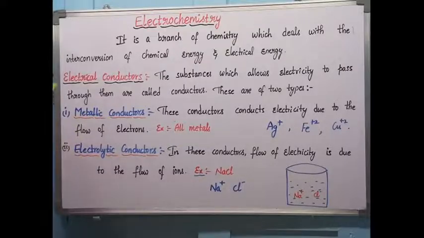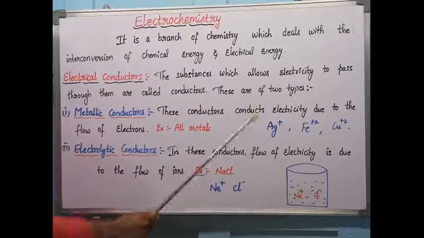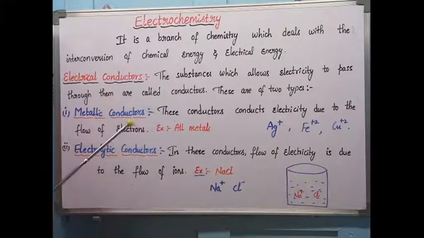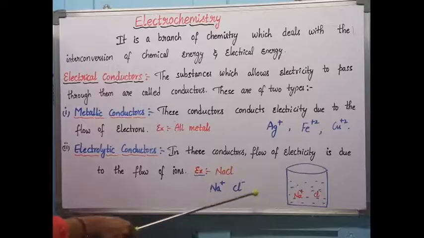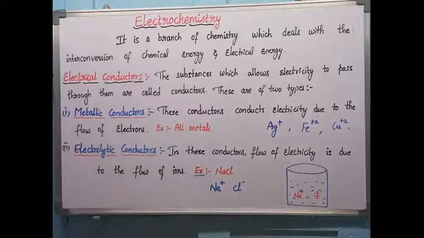Electrolytic conductors are the conductors in which the flow of electricity is due to the flow of ions. So here we are not getting electrons, but we are getting ions. For example, NaCl, a good electrolyte, can break into Na plus and Cl minus, under the molten state or when you add it to water. These ions are responsible for the flow of electricity. We know ions attract electrons easily, so due to that, the flow of electricity takes place. These are the basic terms in electrochemistry.